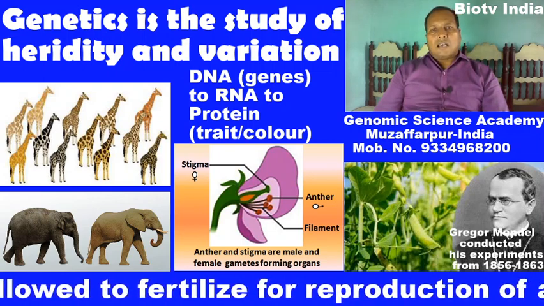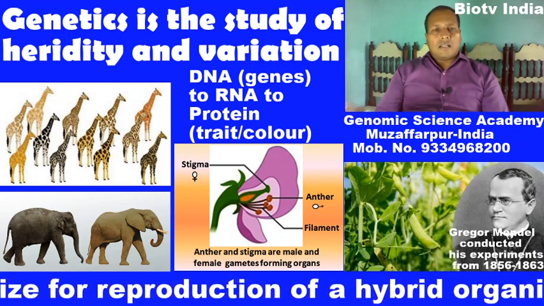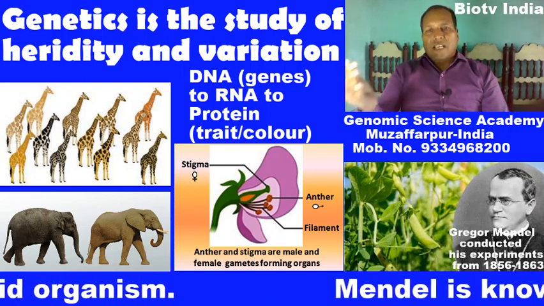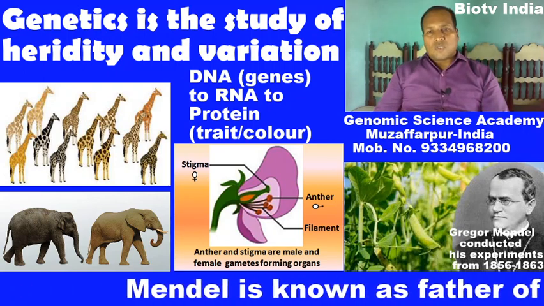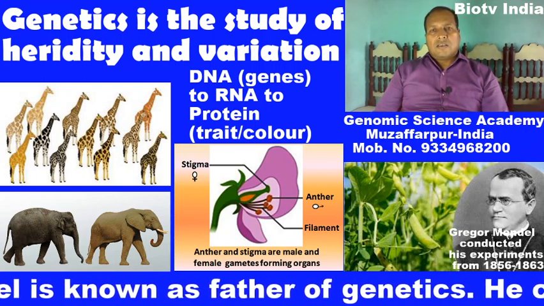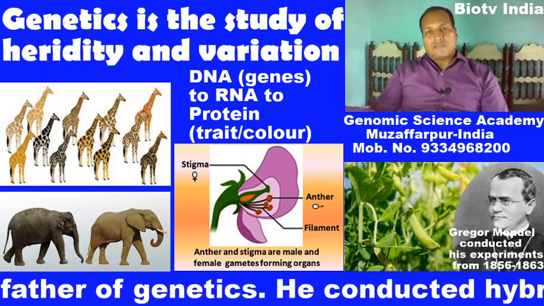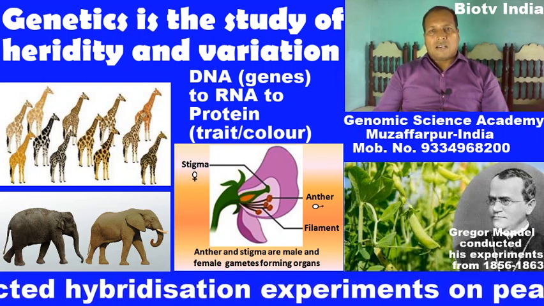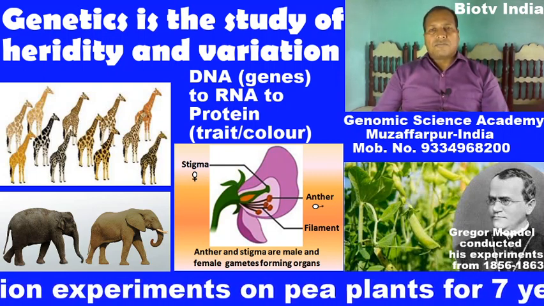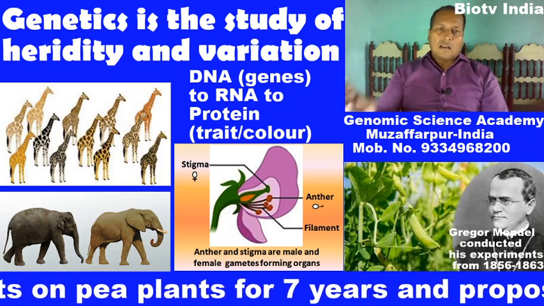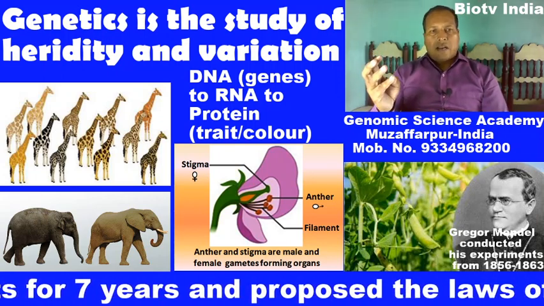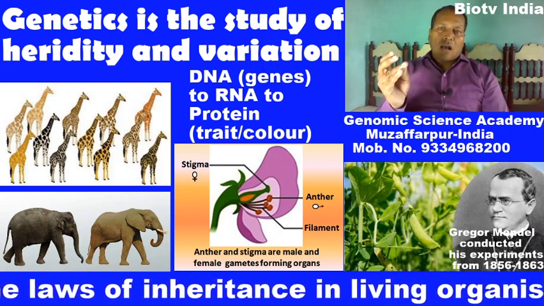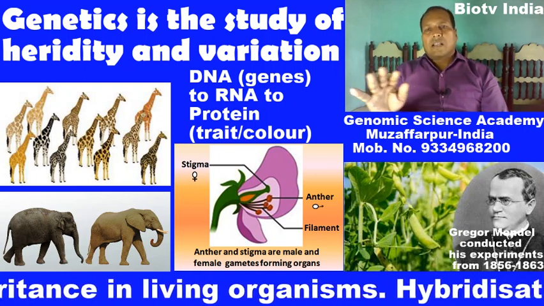How these colors and other traits or characters are expressed in progeny or offsprings, which has been transferred in the form of genetic information by the process of sexual reproduction. Colors, height, and other phenotypic characters, these all are known as different characters.